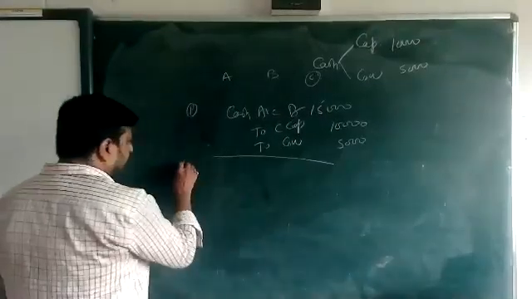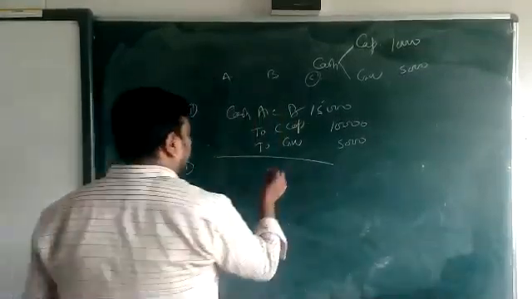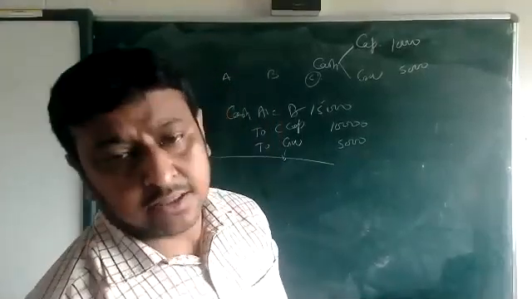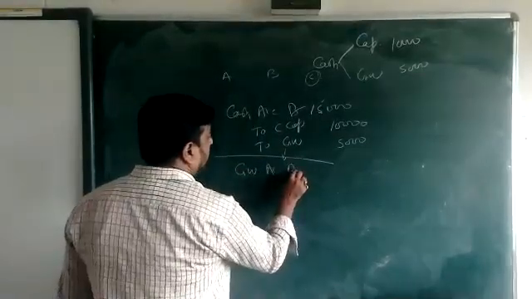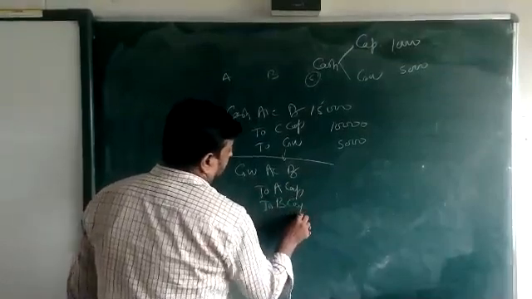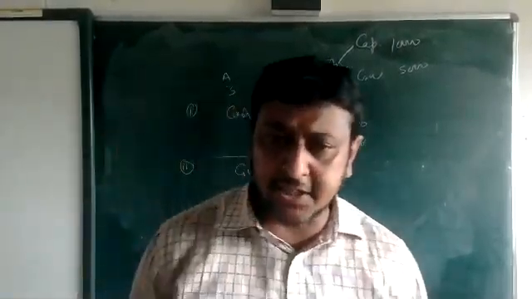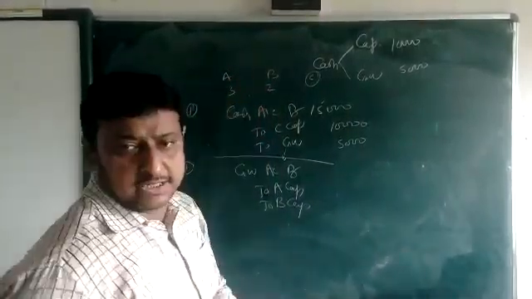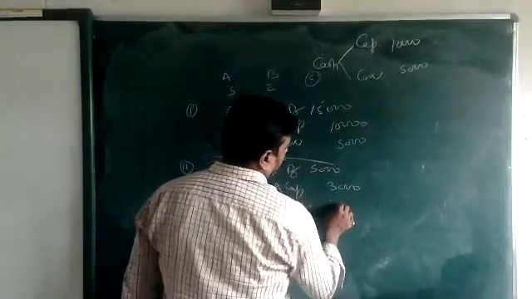After this, the second entry. What is the second entry? Just divide this goodwill among the old partners in the sacrificing ratio, beta. So goodwill account debit to A capital and B capital, maybe in 3:2. We are going to calculate the sacrificing ratio, but here we just understand that 3:2 is the sacrificing ratio. Then 5,000 is divided as 3,000 and 2,000.